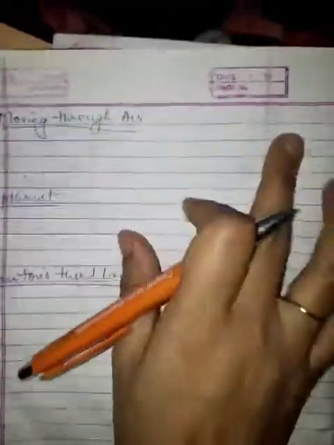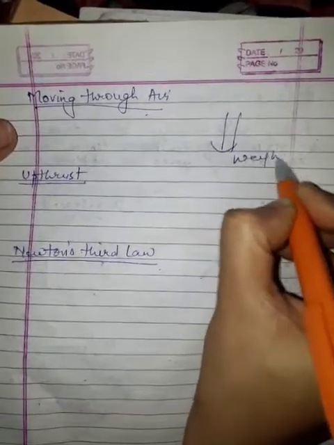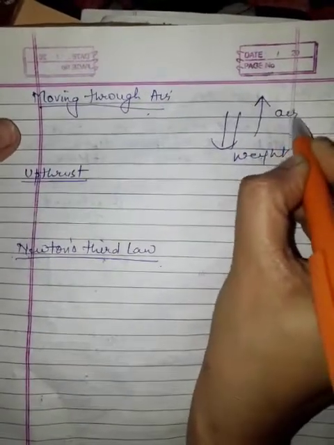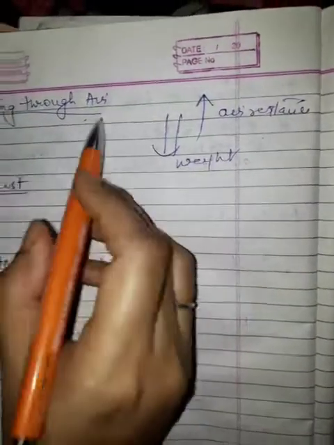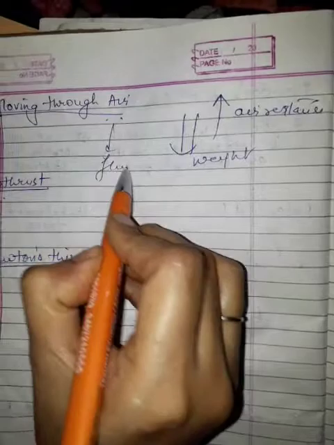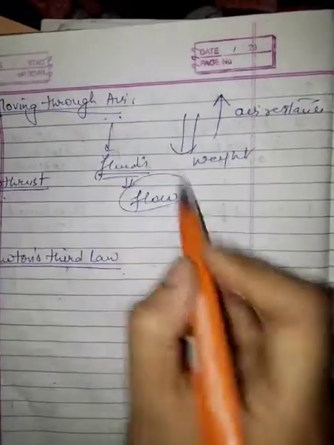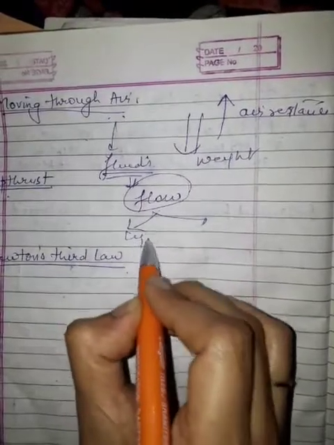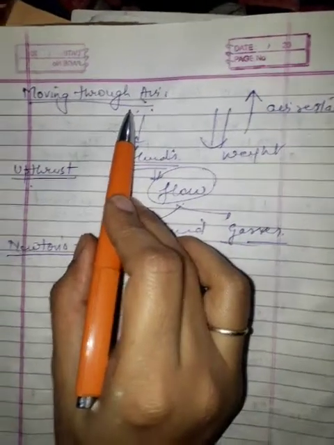Now next we have moving through air. What happens when you are moving through air? Same as I have discussed. Weight acts downwards and air resistance, the obstruction due to air, is in the upward direction. The same happens in the case of fluids also. What are fluids? The things which can flow. Either liquids or gases, because both can flow. As air is a gas, it comes in the category of fluid.